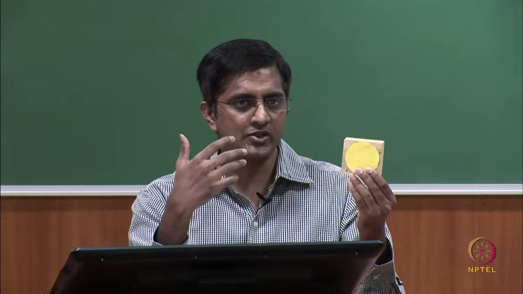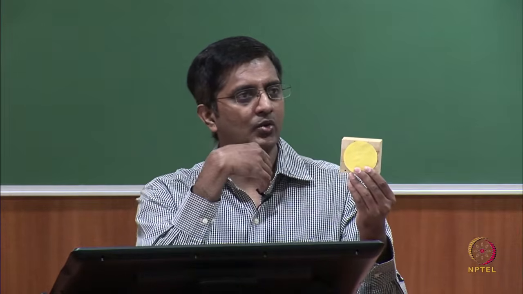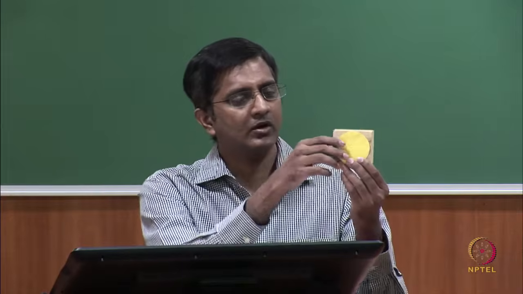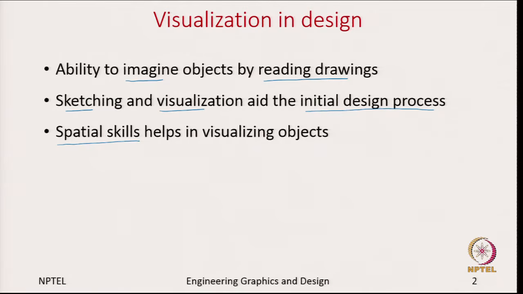But if we do not have this object in the real world and we are just imagining it, then you should be able to imagine going behind the object and see what features of this object you can see from behind. These are the visualization skills we are talking about, and as I mentioned, spatial skill becomes very important.